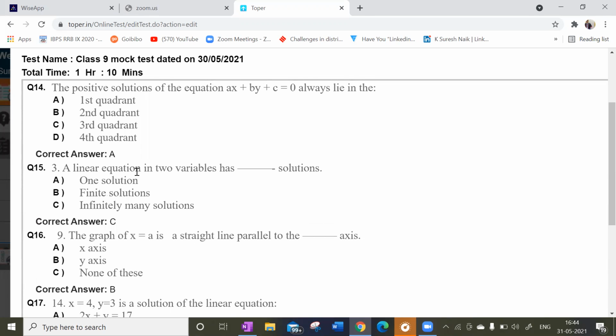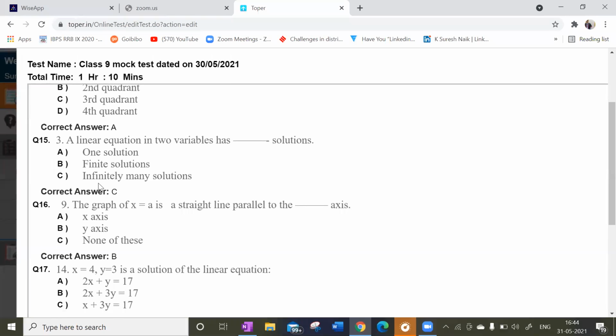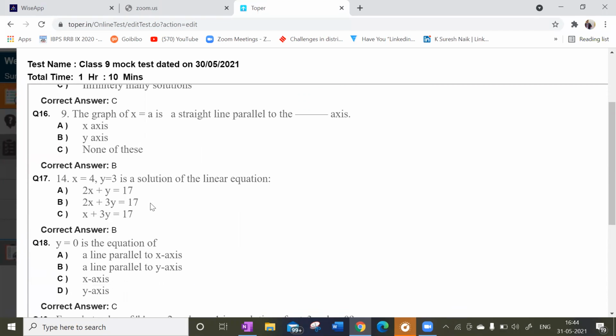The positive solutions of the equation ax plus by plus c lie in the first quadrant. So the 15th one, look at this. A linear equation in two variables has infinitely many solutions. So option C is correct.